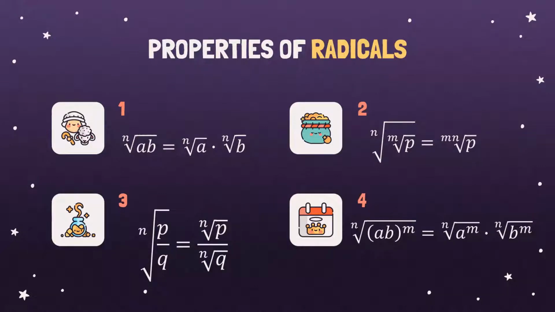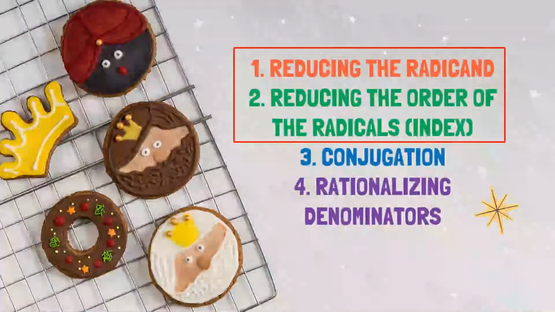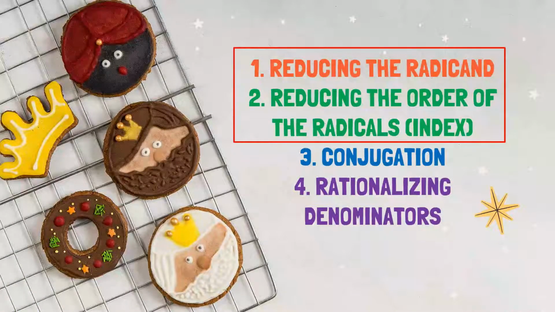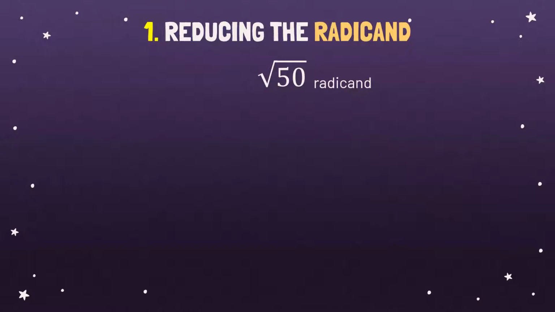Now, we have four ways of simplifying radicals. But this week, we will use the first two ways of simplifying radical expression, such as reducing the radicand and reducing the order of the radicals or the index. Now, let's use the first way or the first method, reducing the radicand. Let's have an example. Square root of 50. So where is the radicand? 50 is our radicand because this is inside the radical sign. How are we able to reduce that?